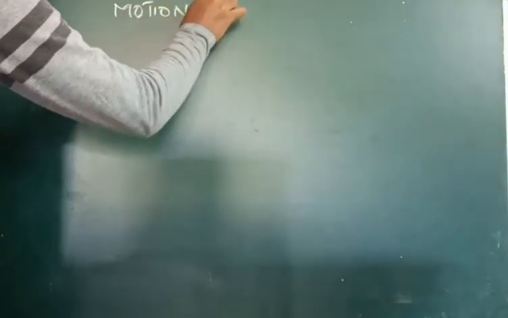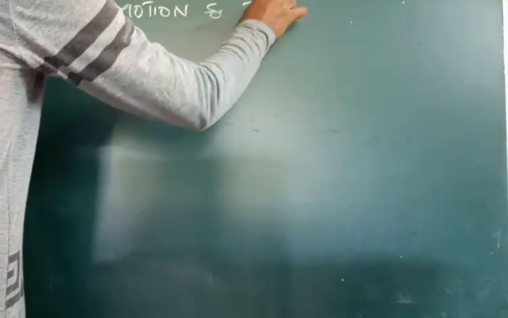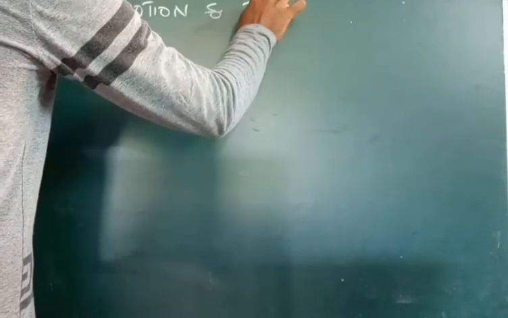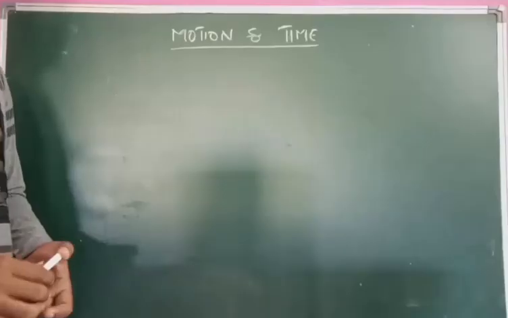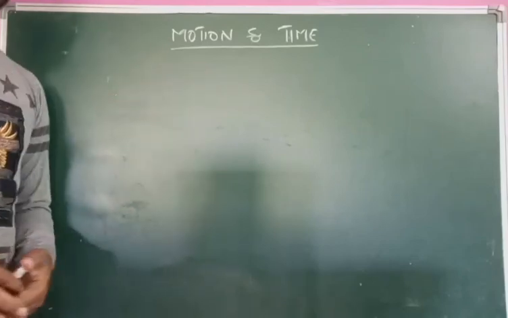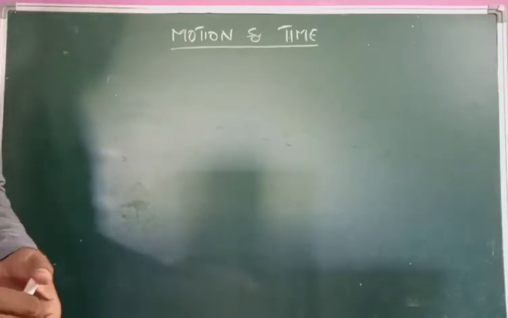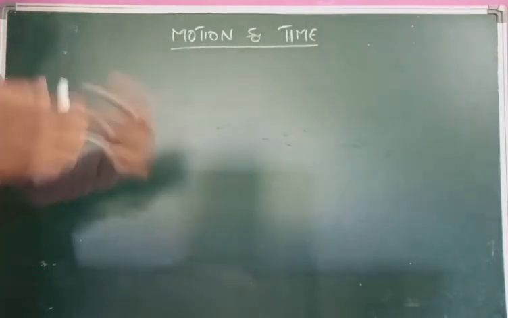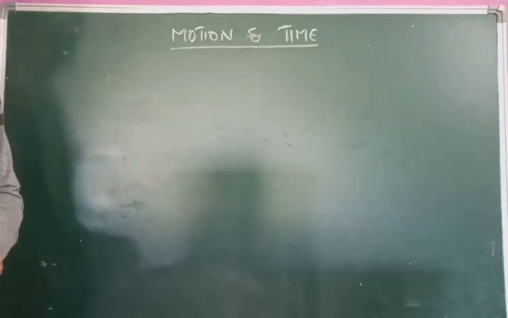Our topic is about motion and time. In this topic, first of all, we should know what is motion, what is rest, and what are the different types of motion.